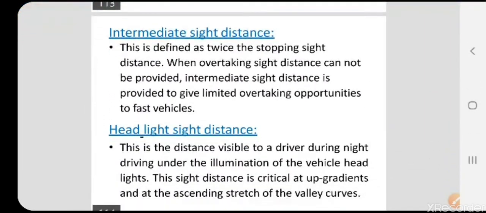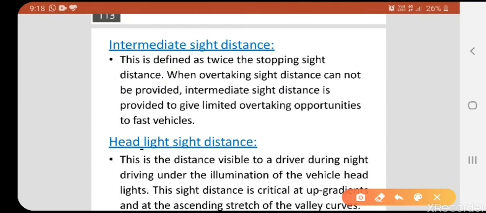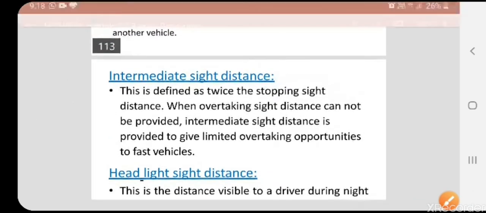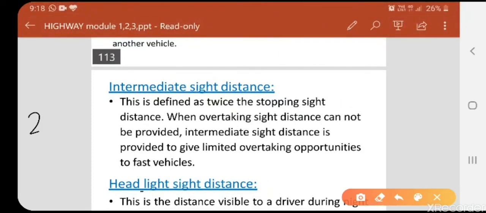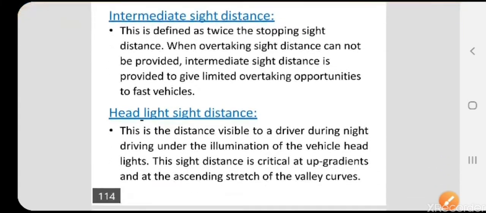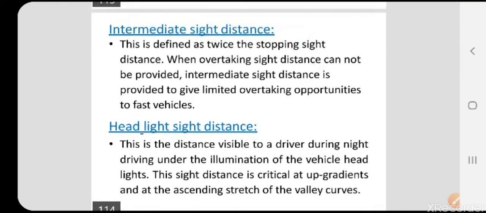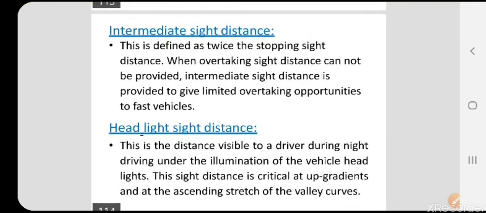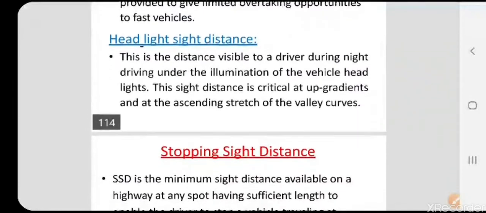And the next one, intermediate sight distance. This is defined as twice the SSD, nothing but SSD into 2, or twice the SSD. When the overtaking distance cannot be provided, in such cases intermediate sight distance is given, but this sight distance should be twice the stopping sight distance.